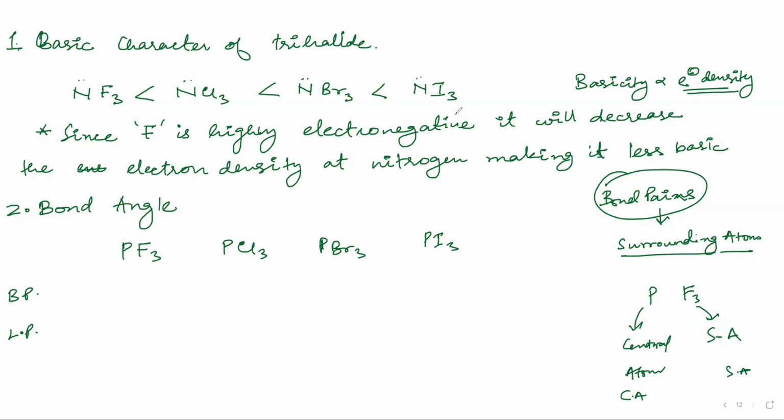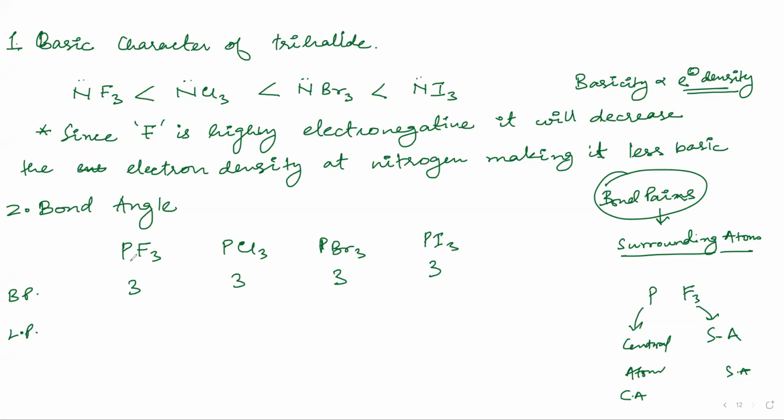Ahmed, can you please turn your mic off? Ahmed is muted. Nazira, can you tell me how many bonded pairs in PF3? Just tell me how many surrounding atoms are there in PF3. 3. Yeah, 3. In PCl3? 3. Can you please be a bit louder? And PBr3? It's 3. And PI3? It's 3.